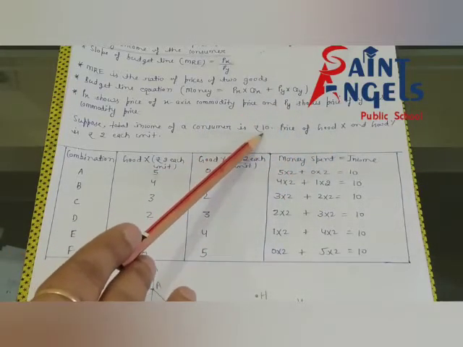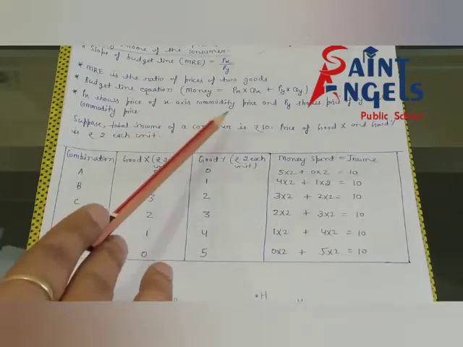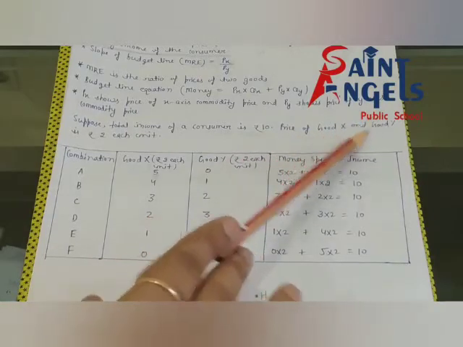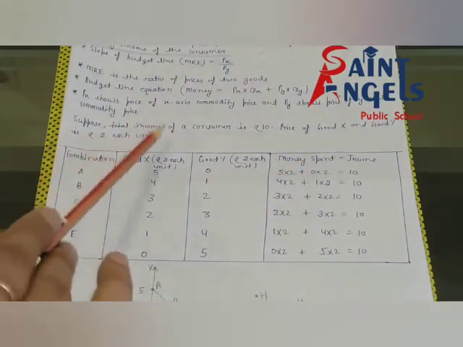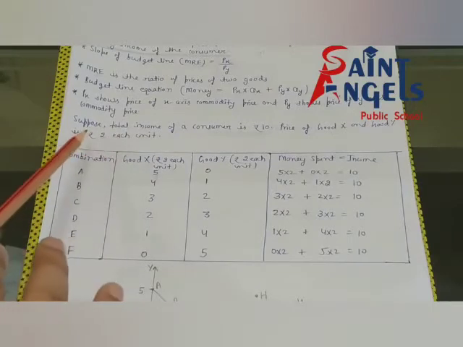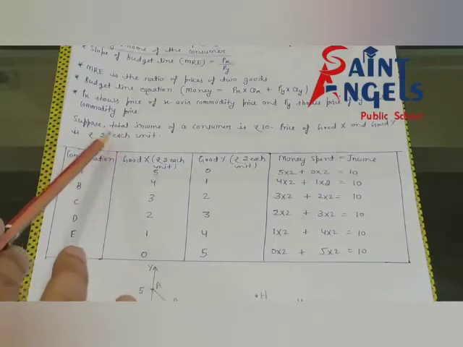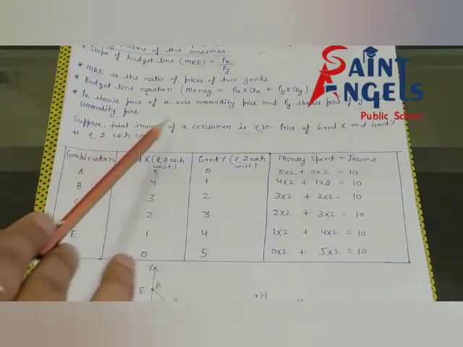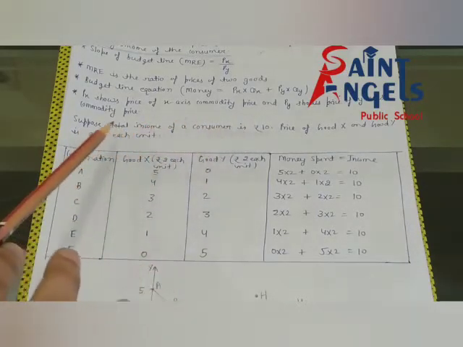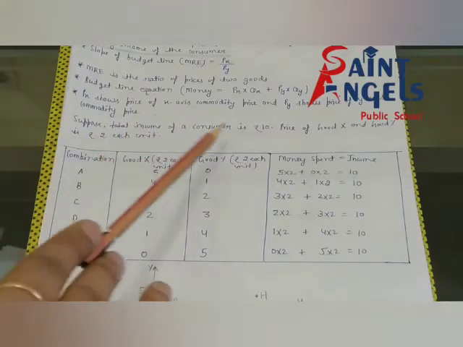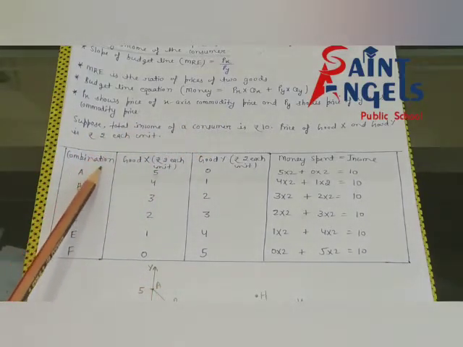Then you will take the price of good X and good Y as rupee 4 each unit, or you can take rupee 5 each unit. If you take rupee 4 each unit, the consumer can purchase maximum 5 units according to 20. If you take rupee 5 each unit, the consumer can purchase maximum 4 units. So all of you have understood.